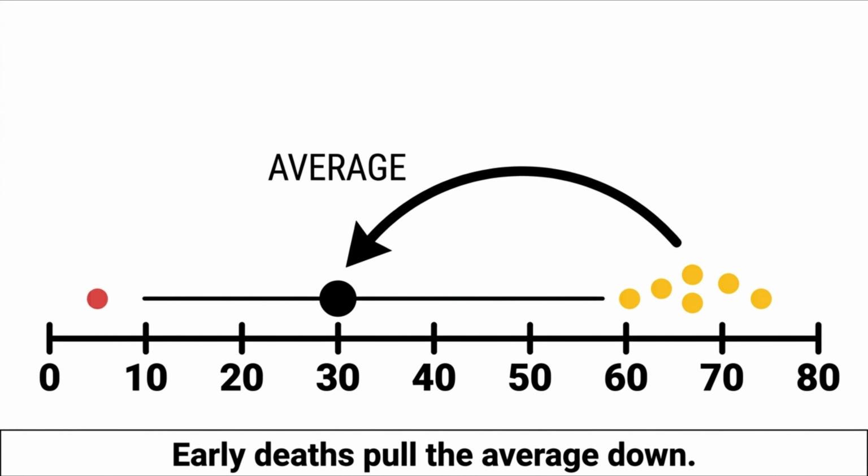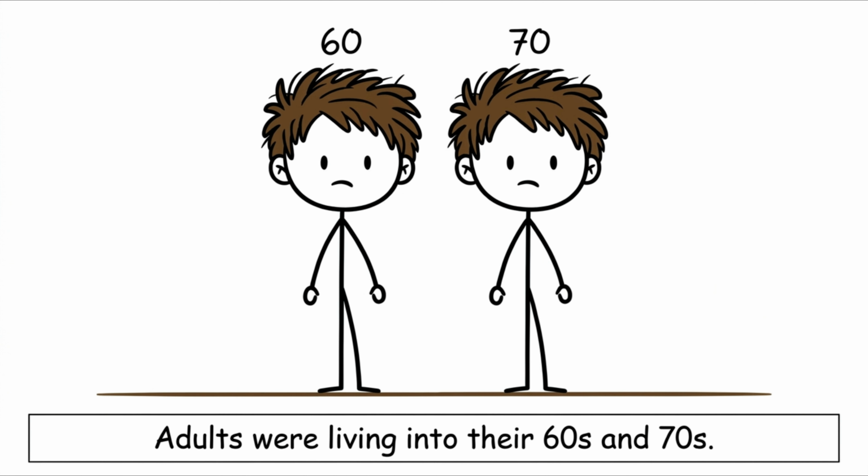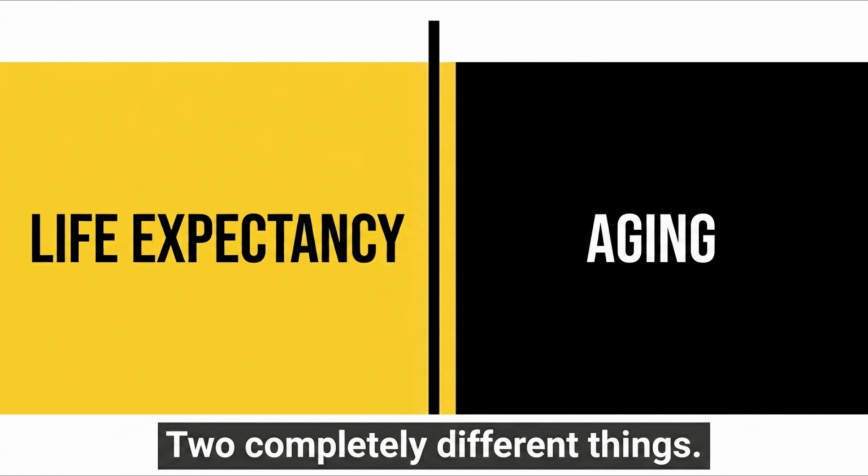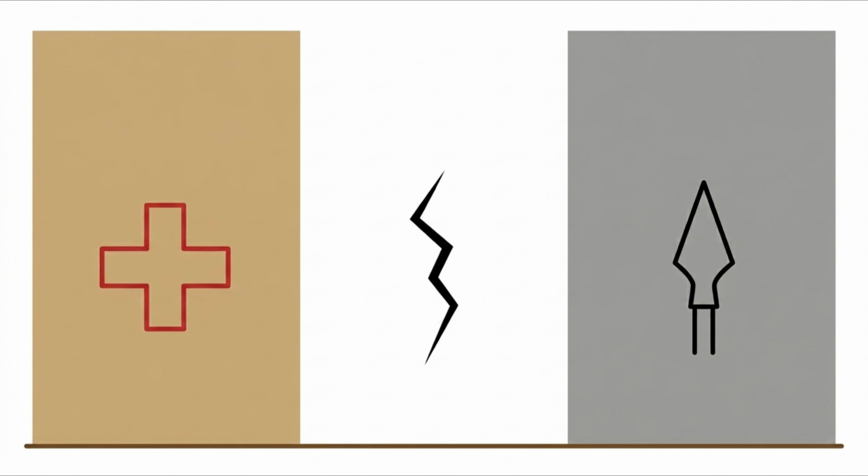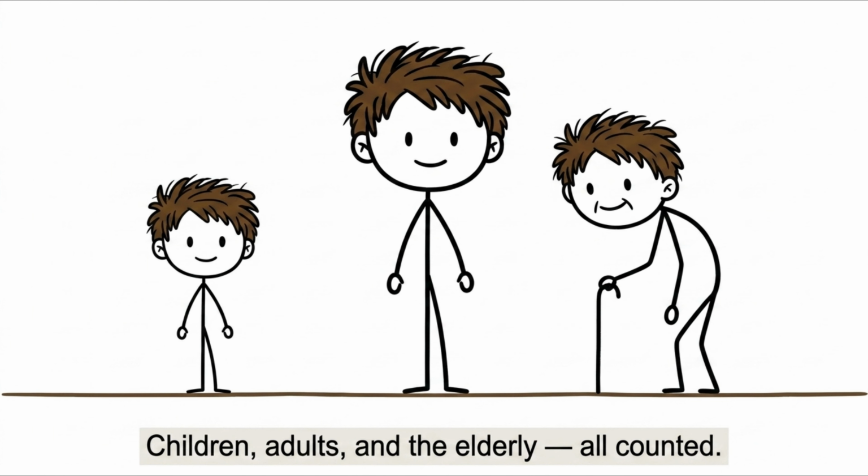If you take a group of 100 people and a large chunk of them die in infancy, the math pulls the average way down, even if the adults in that same group are living into their 60s and 70s. Life expectancy and aging are two completely different things. Life expectancy is calculated using all causes of death, including illness, accidents, and war, and it factors in the mortality rates of children, full-grown adults, and the elderly alike.